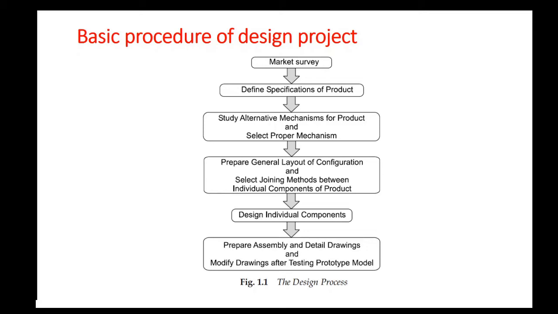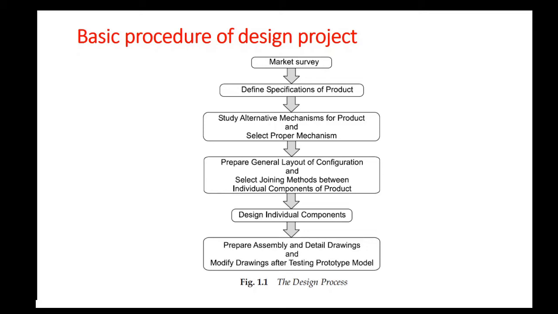While choosing a mechanism, you have to consider many factors. What is the cost of the mechanism? What are all standard parts available in the mechanism? What are all non-standard parts or parts which you have to fabricate by yourself? So you have to identify such non-standard parts. What are the raw materials required for the mechanism? All these factors are to be considered while selecting the mechanism, and based on these factors you have to choose the suitable mechanism.